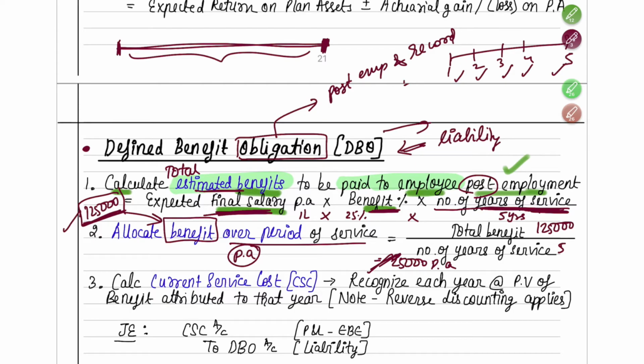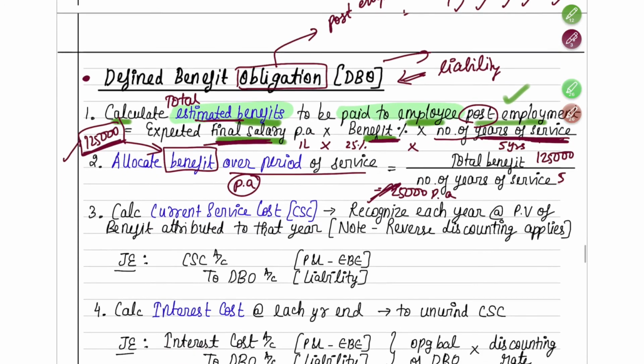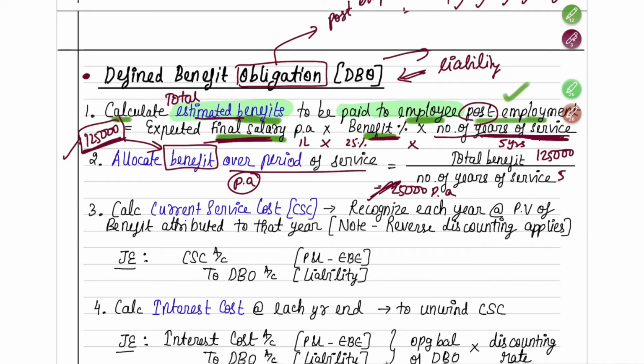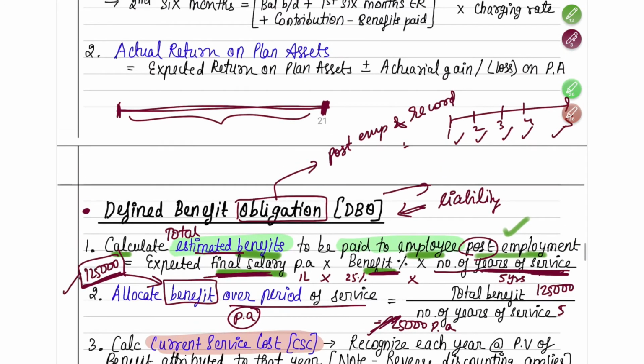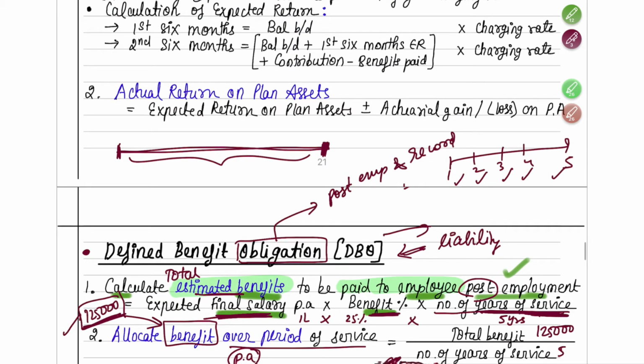Okay, fine. So second step, you have to find out the per annum one. Third step, you have to calculate something which is known as current service cost. So what is current service cost? Here we are telling that for the next 5 years, he is going to earn 25,000, 25,000, 25,000. Correct. But when all of this is going to get paid, suppose for example, at the fifth year end.